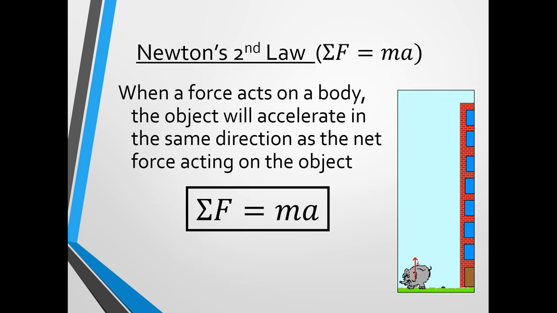Newton's second law is the formula sum of all forces equals ma. So when a force acts on a body, the object will accelerate in the same direction as the net force acting on the object. So we get this simple little formula that says sigma F, sigma meaning the sum. So the sum of all forces is equal to ma, which is mass times acceleration.